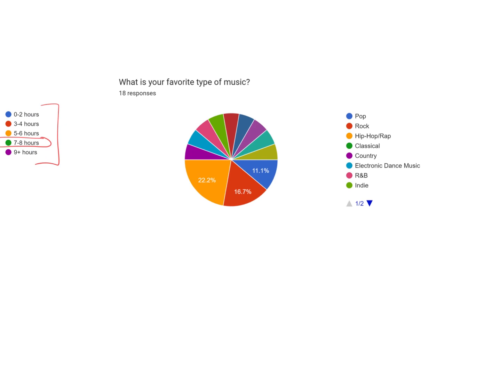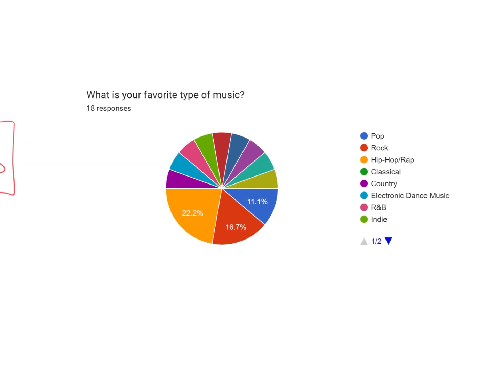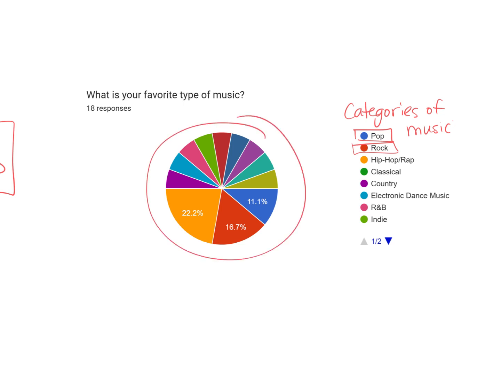When we cruise over to this question, it says, what is your favorite type of music? So I have a couple things to say with this one. Notice our answers. These are not quantities. These would be categories. So they're categories of music. And I had a small set for you to choose from, and then there was a chance for you to enter what you'd like, and there was a huge variety you can see. So our pie chart is not very informative here because there was such a big variety of different types of music that everyone liked. So it's not the best way to represent our data.